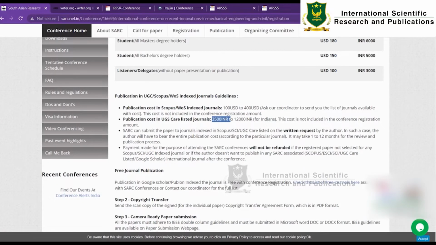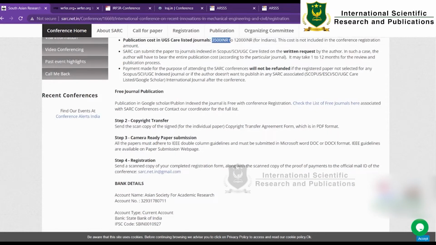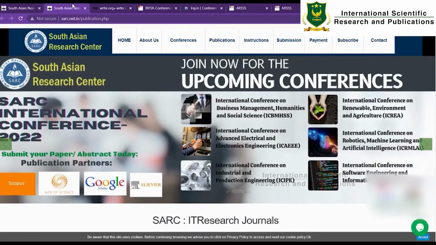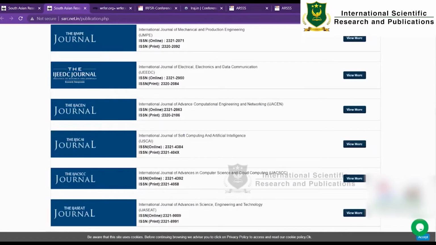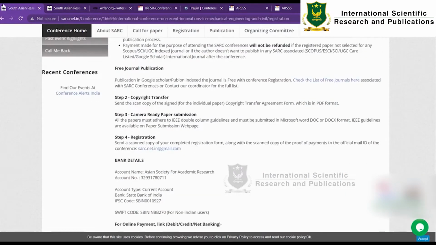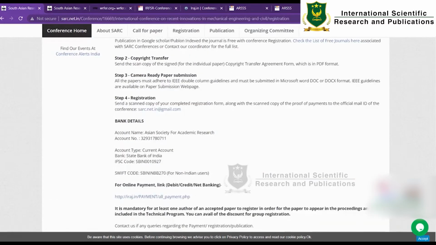Other than that, they are also supporting free journal publication. So you have to check the free publication, what are the journals listed there for free publications. You have to check whether that is okay with you, or else if you want to go with the UGC CARE journal. This is applicable for all the conferences which you're going to approach.